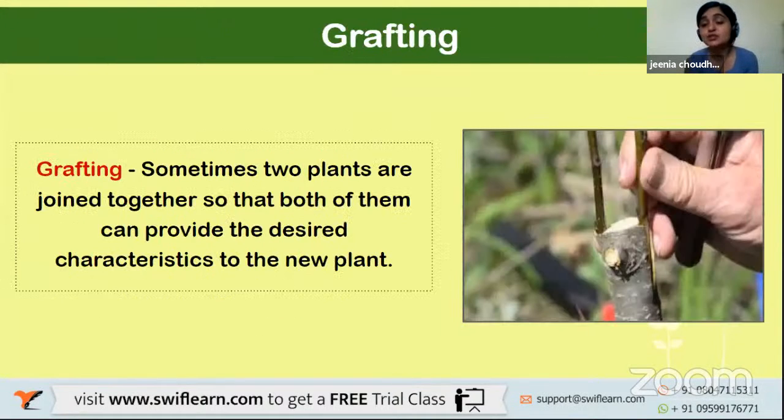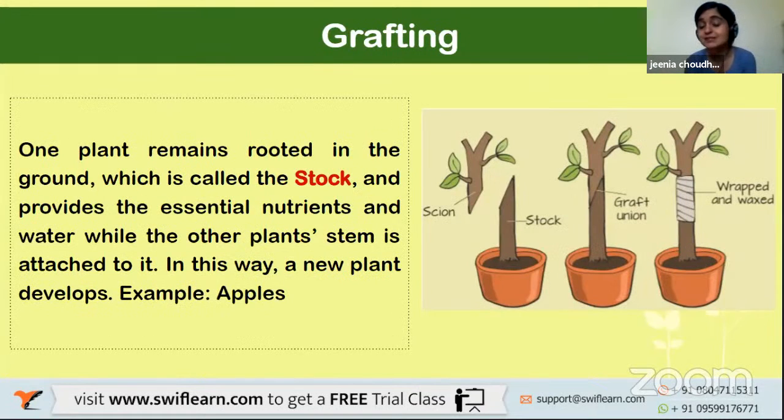The second one is known as grafting. This is the second process of artificial propagation. Sometimes two plants are joined together so that both can provide the desired characteristics to the new plant. Even if you have heard the name hybrid, it comes from here, where two different species are merged together to form a thing that is required by us as humans. How does grafting work exactly?